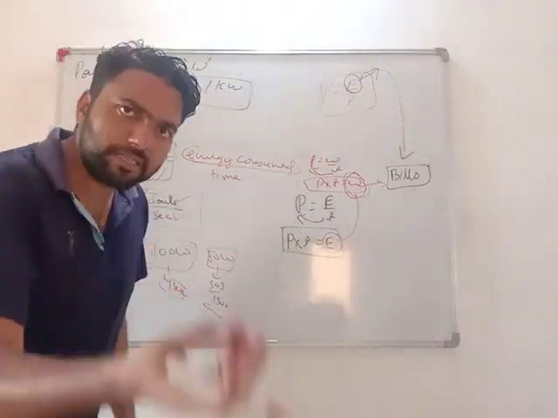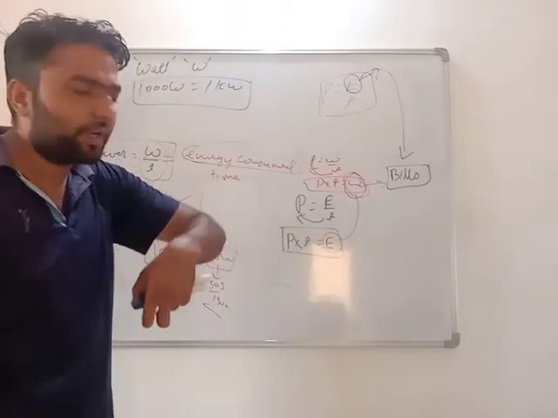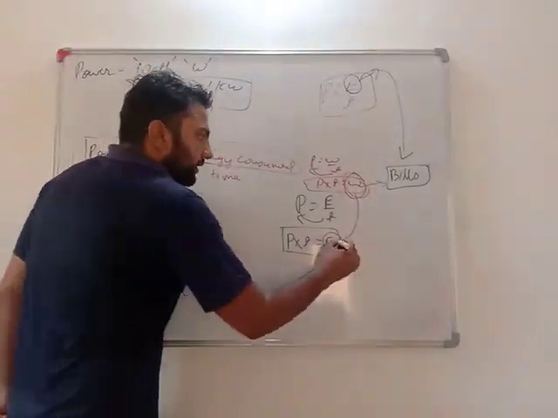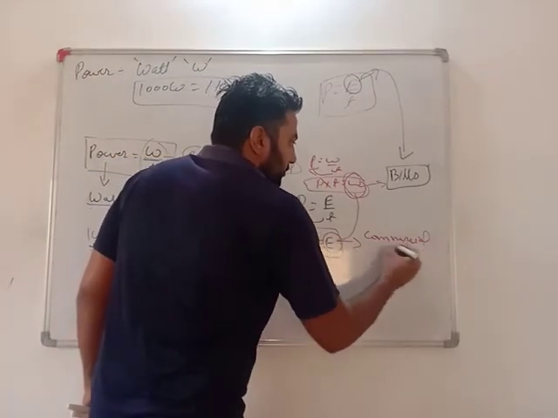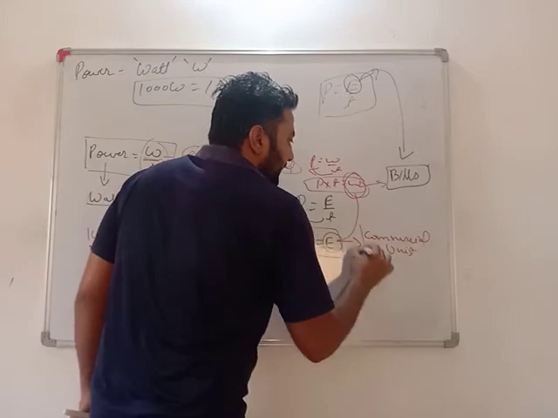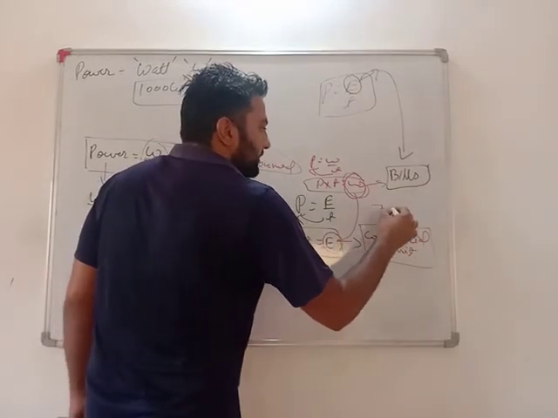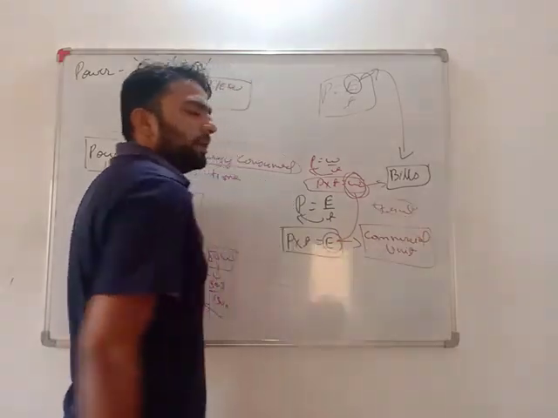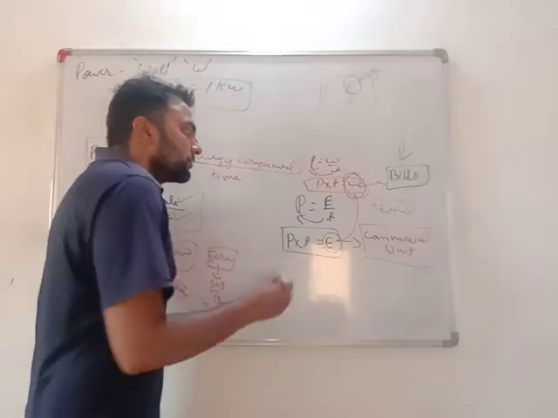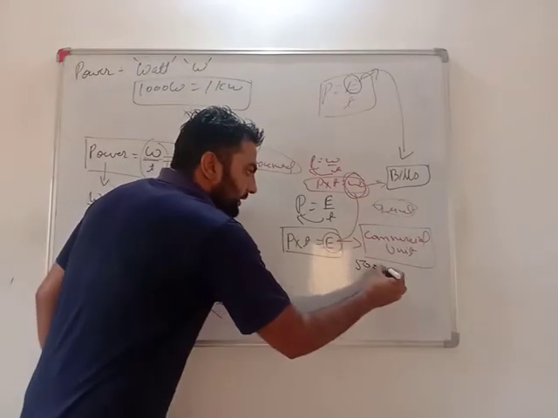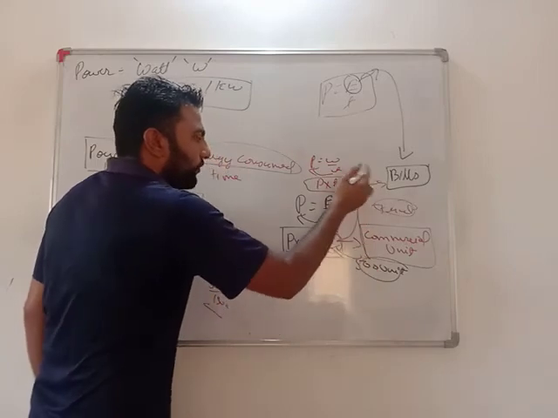Why? To do work, energy is required, and that energy is being given by electricity which is coming from the supply. Very important. What is a commercial unit? We get our electricity bill based on how much we have consumed, in units. Today it was 7 units, or you have consumed 500 units, you need to pay for 500 units. So this 500 unit is nothing but the energy consumed or work done.